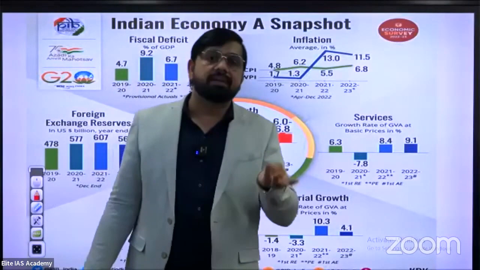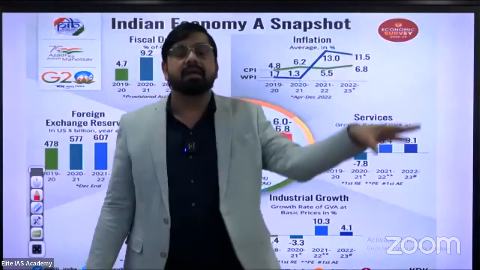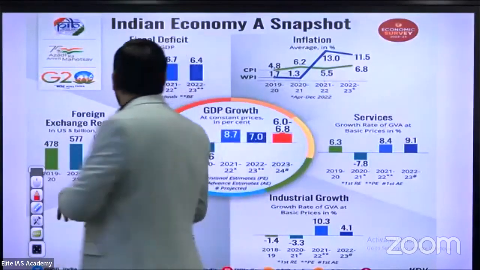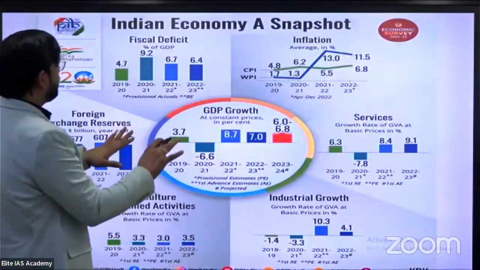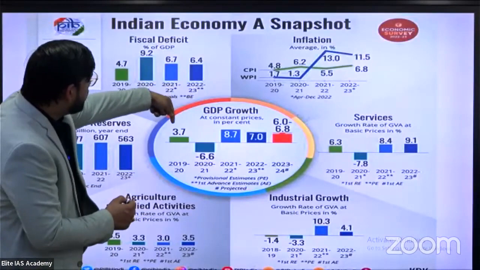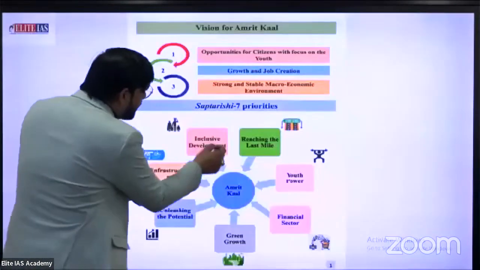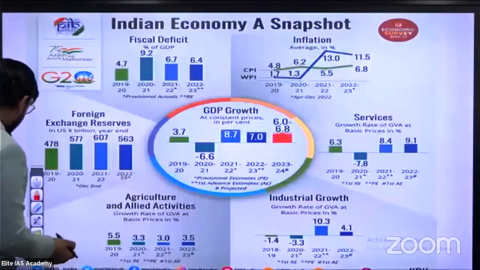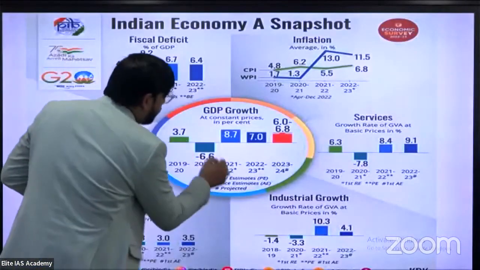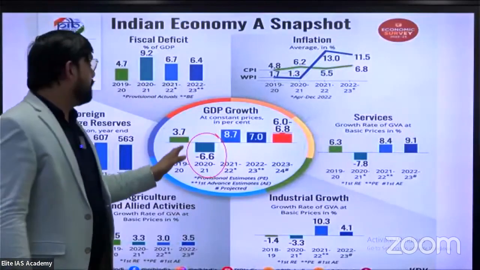There are many reasons which directly or indirectly impact our estimated target. For example, the estimated target of growth rate: just look, it was minus 6.6% in 2021-22 due to COVID impact.